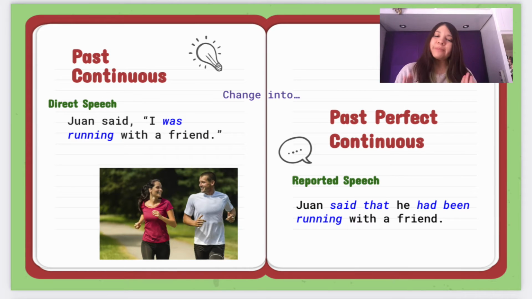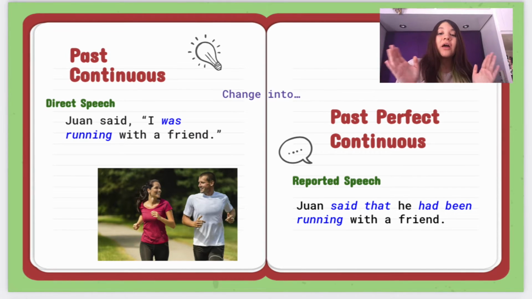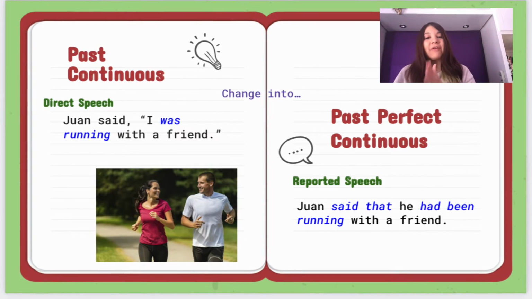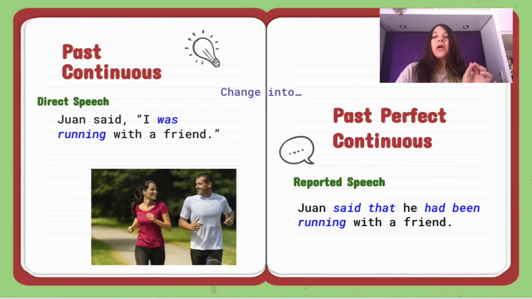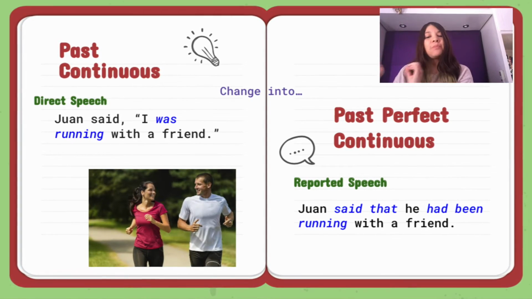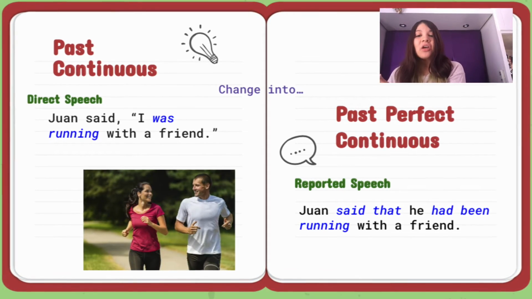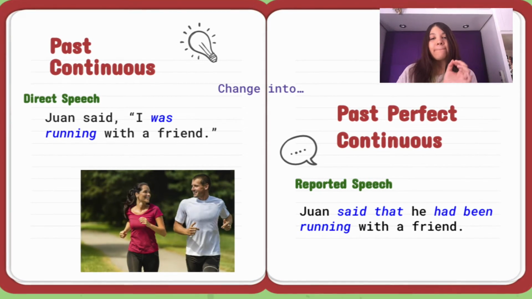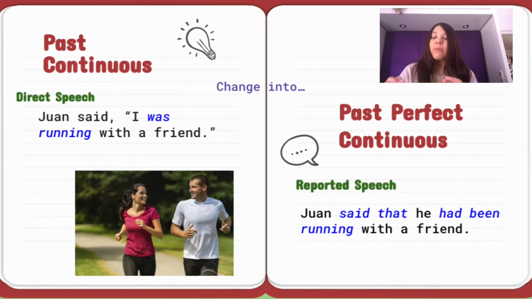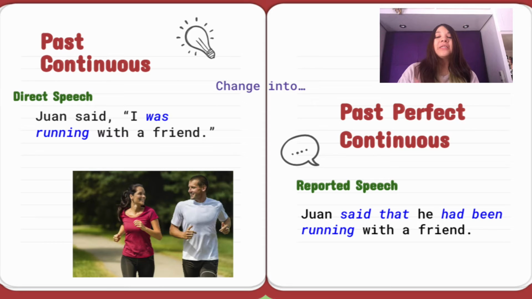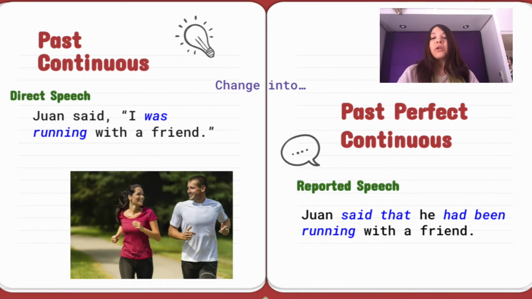Now this direct speech is for the past continuous tense. So we have Juan said, I was running with a friend. Was running is part of the past continuous. But if we want to change it to reported speech, which in this case will be past perfect continuous, we have to add the had been. The only thing that stays the same is running. So reported speech will be like, Juan said, remember always to add who is the one that said it, had been running with a friend.